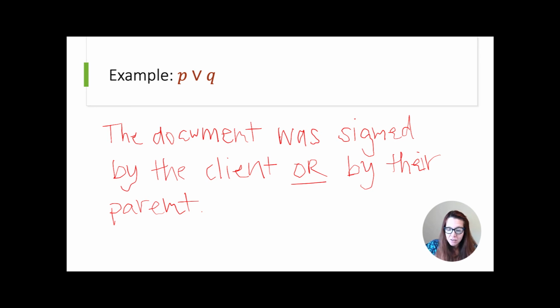And we break that down as P or Q, where P is the document was signed by the client, and Q is the document was signed by their parent. And one of those must be true for the document to be valid, then this is an example of P or Q.